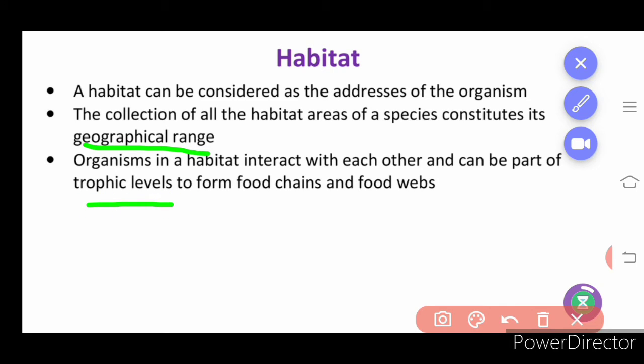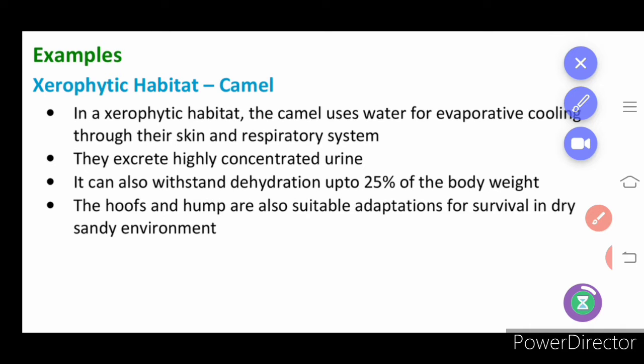Organisms in a habitat interact with each other and can be a part of the trophic levels. Do you follow? We have already learned about food chains and food webs in botany, where we have seen the different trophic levels. So organisms in a habitat interact with each other and can be a part of a trophic level. Okay, next we have an example of xerophytic habitat, that is the camel.